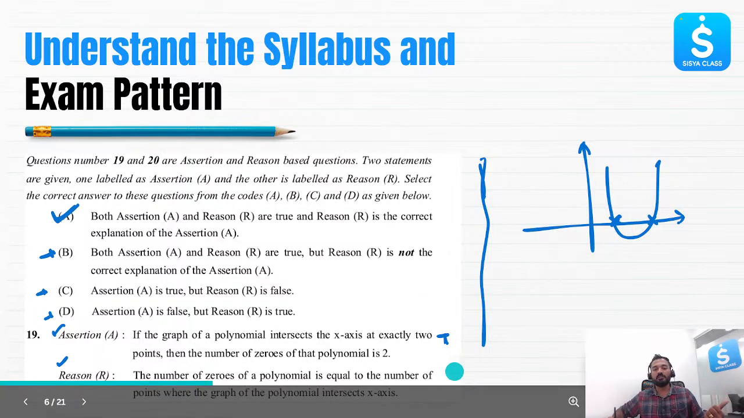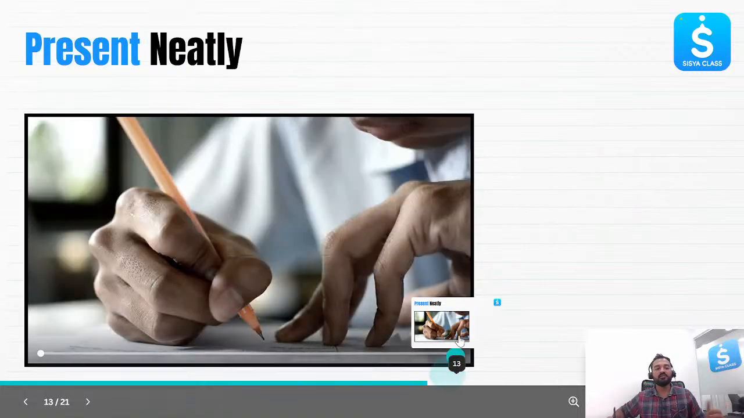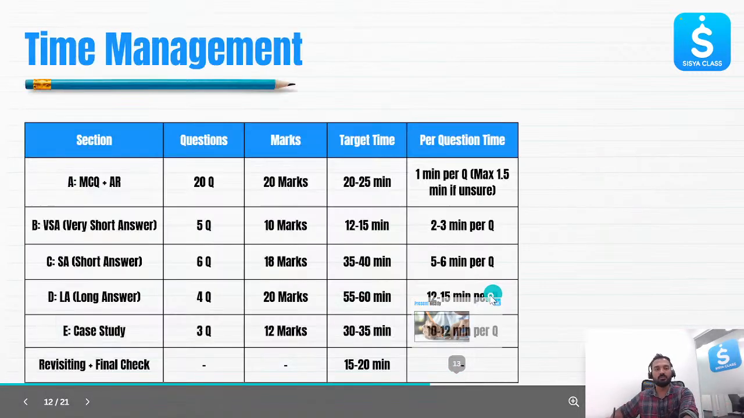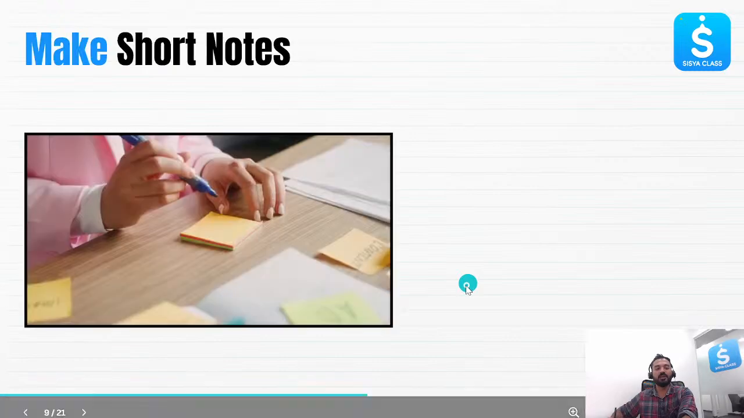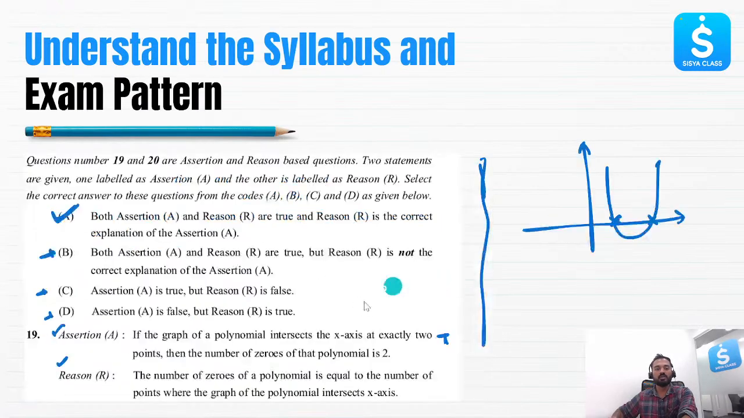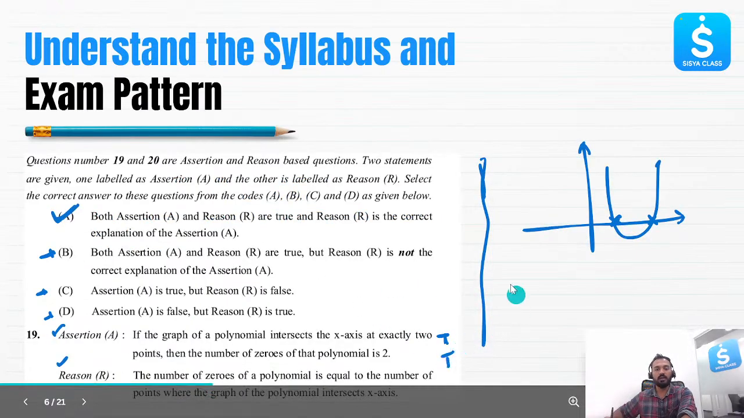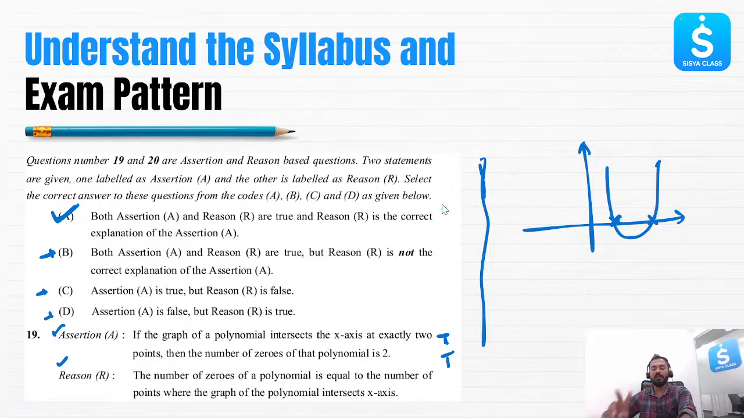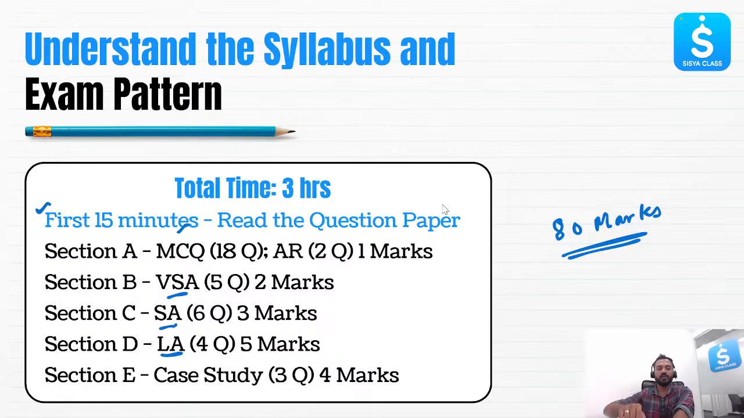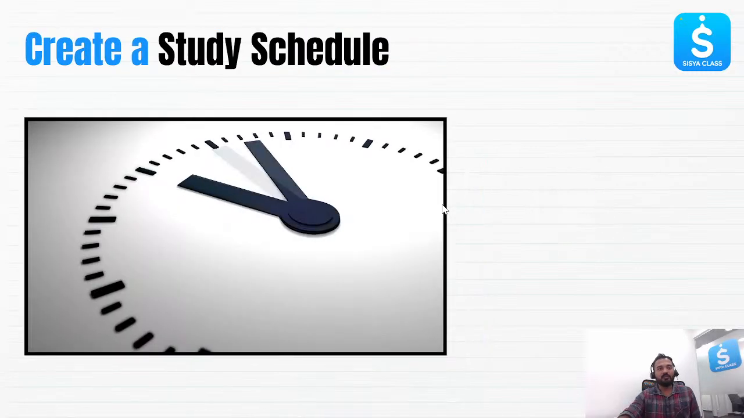So both the statements are true, and the reason is the correct explanation for the assertion statement. I hope this is clear. Now, this is how you have to answer these types of questions. There will be two questions of this type. The rest of the questions we have discussed, and this type of questions we'll be discussing in the complete series of videos as well. Now, let's move ahead.